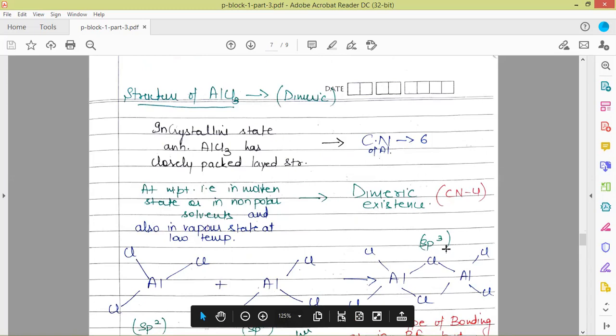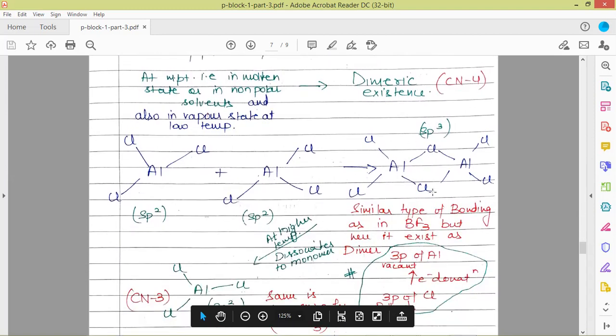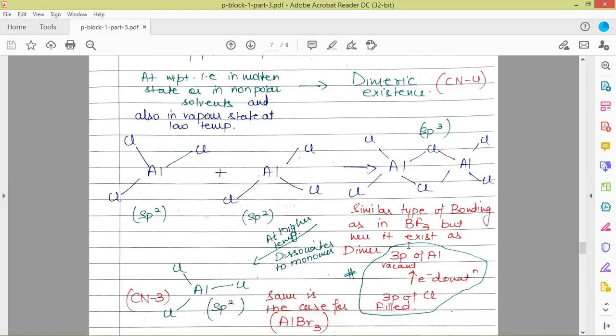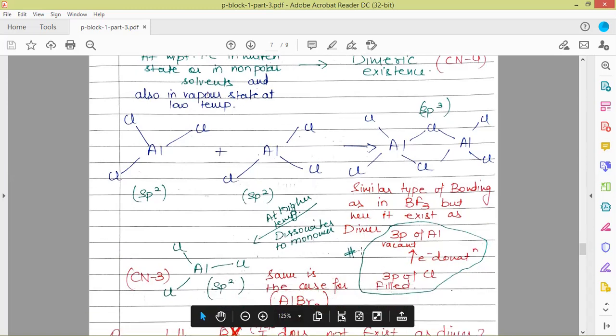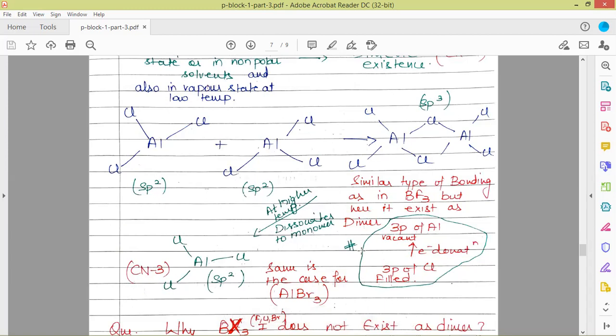This is how the dimer is formed, where aluminium is sp3 hybridized, forming 4 bonds with tetrahedral geometry and coordination number 4. This is a similar type of bonding as in BF3, but here it exists as a dimer. The bonding takes place due to the vacant 3p orbital of aluminium and the filled 3p orbitals of chlorine.